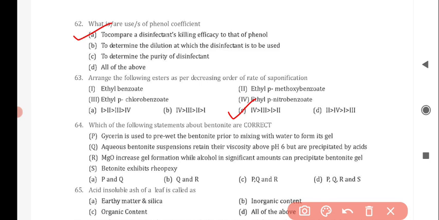Next question is, which of the following statements about bentonite are correct? So correct statements are P, Q, and R. P is, glycerin is used to pre-wet the bentonite prior to mixing with water to form its gel. And Q is, aqueous bentonite suspensions retain their viscosity above pH 6 but are precipitated by acids. And R is, MgO increases gel formation while alcohol in significant amounts can precipitate bentonite gel. So option C is correct for this question.